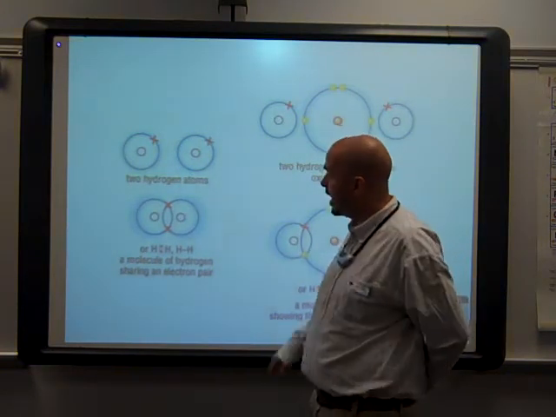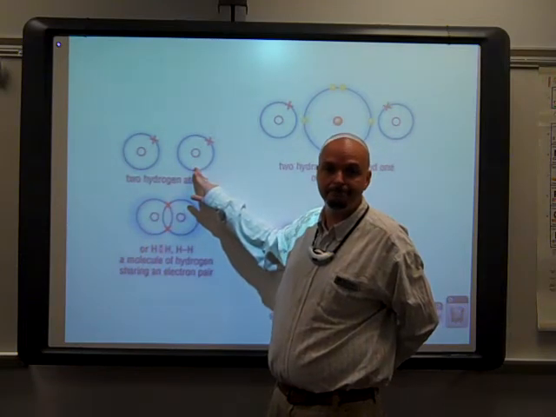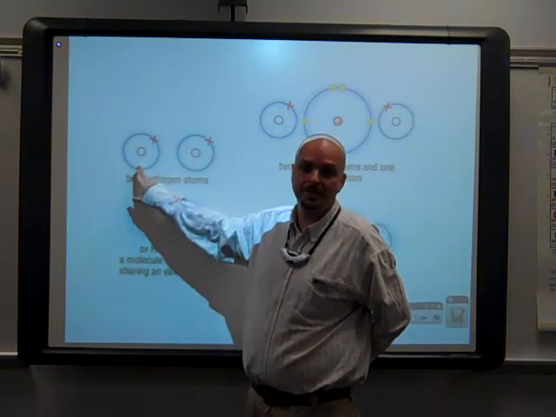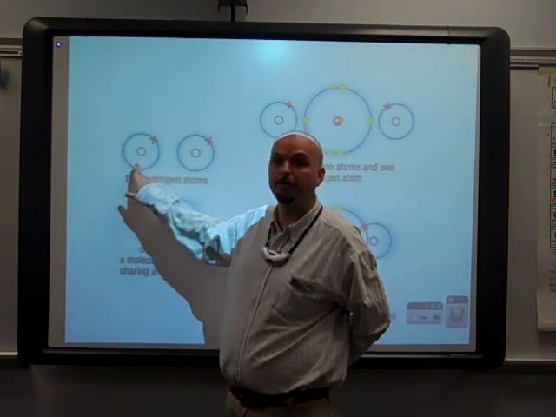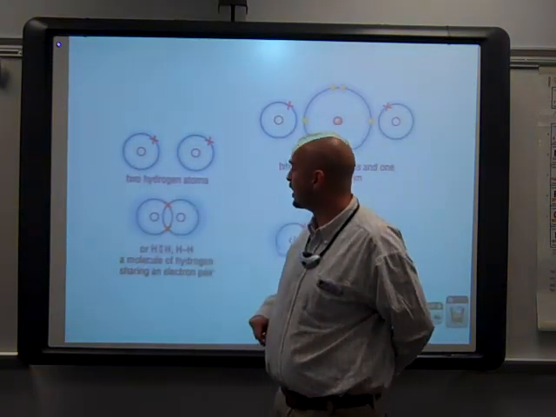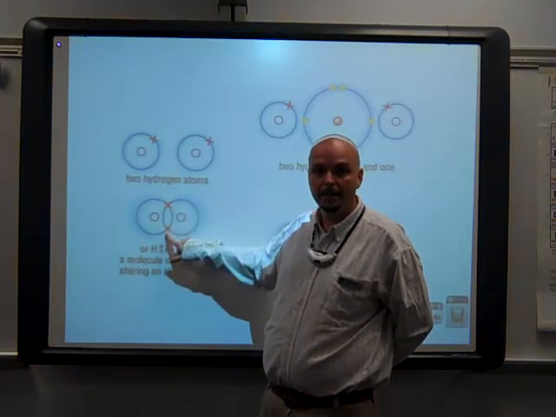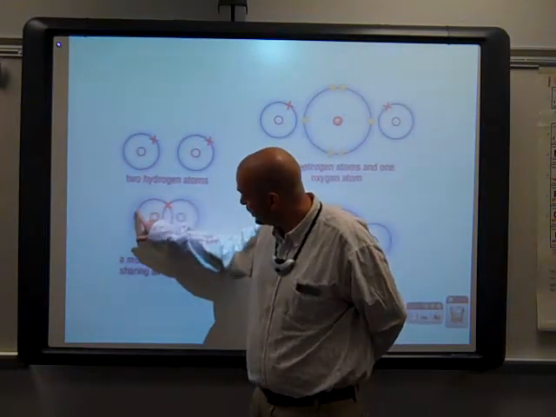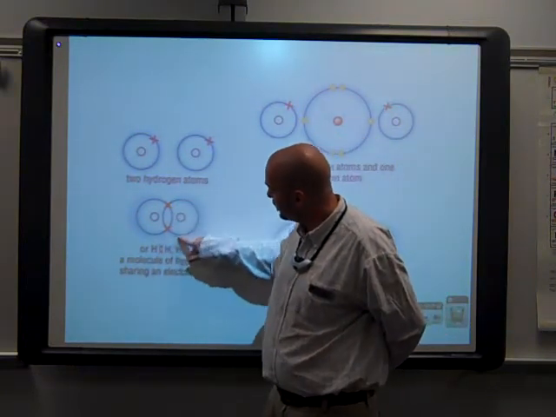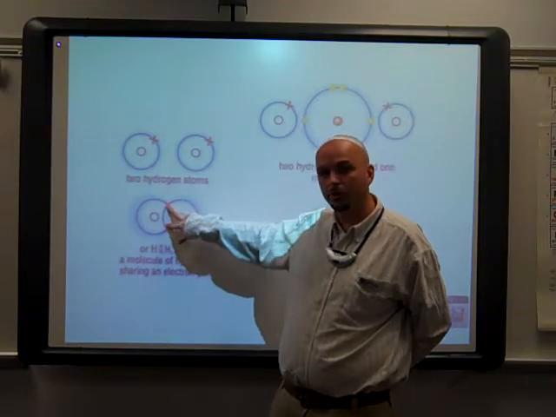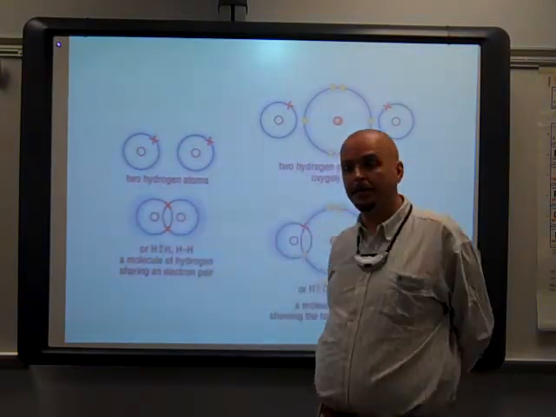So what can happen is hydrogen can bump into another hydrogen atom. Hydrogen number 1 says, hey, I'll share an electron with you if you share an electron with me. And that is exactly what happens. They share their electrons with one another. And when they do so, this hydrogen can say it has 2 valence electrons. This hydrogen can say it has 2 valence electrons, making them both happy, making them both stable.